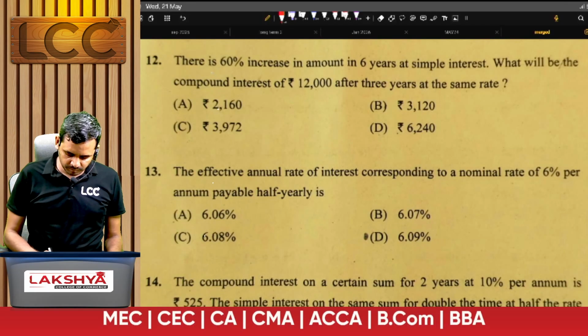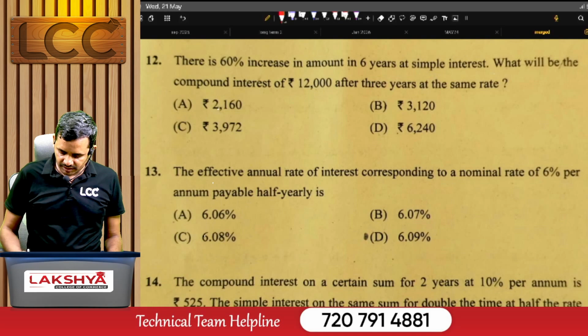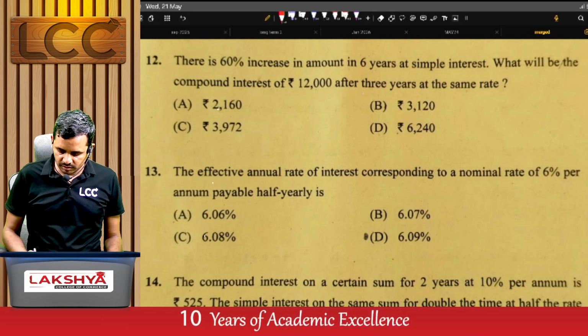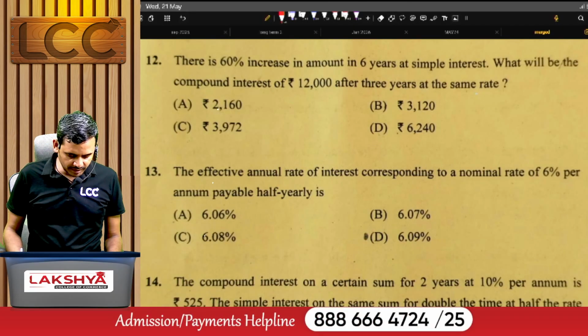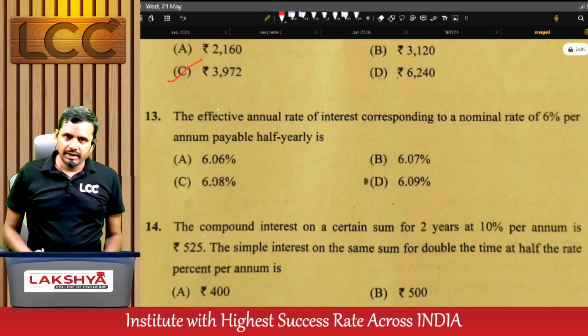Next, problem number 12. There is a 60% increase in amount in 6 years at simple interest. What will be the compound interest on 12,000 after 3 years at the same rate of interest? For this one it is option C. Next,